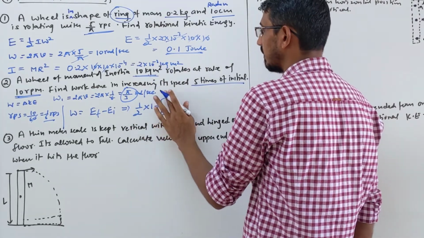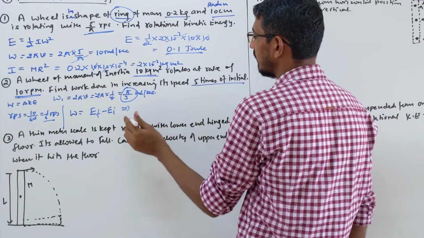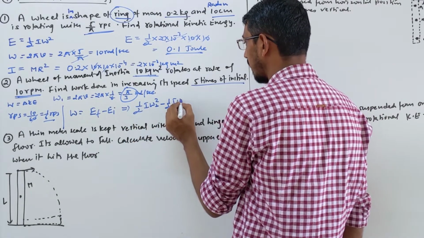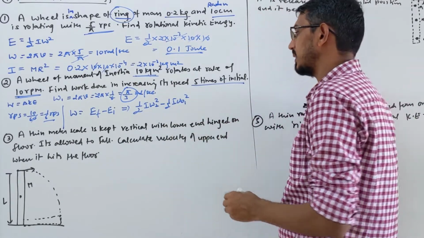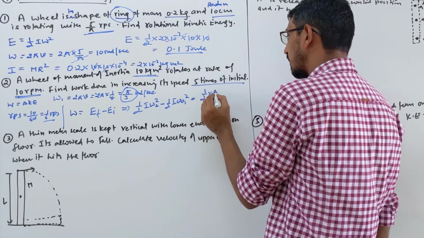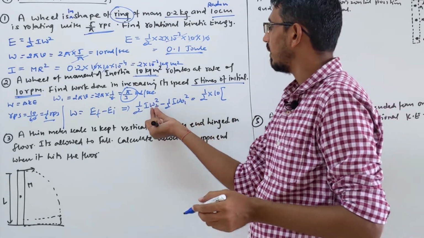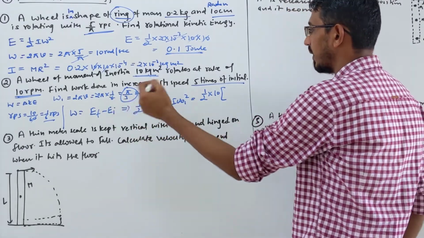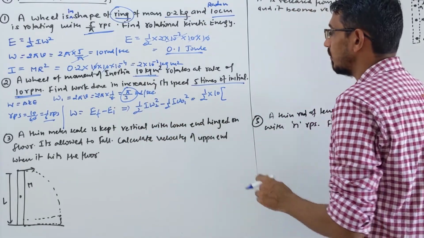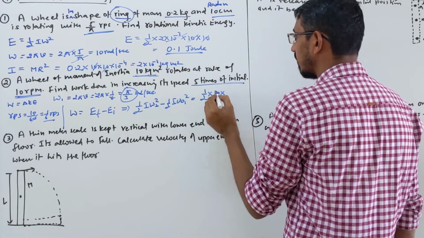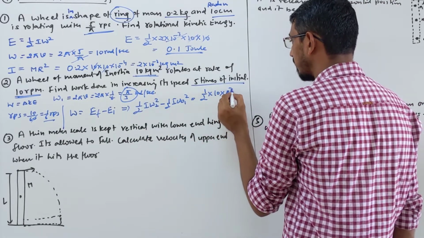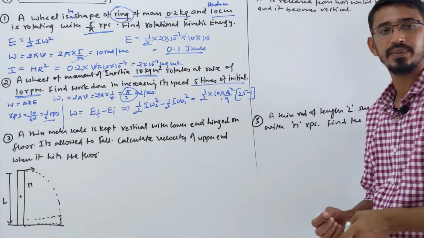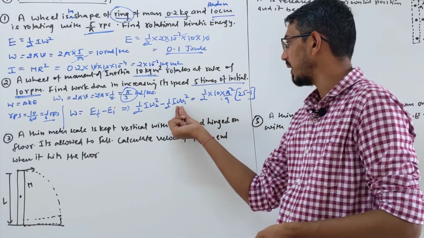If you are confused, let me write the full term. Half I omega 2 square minus half I omega 1 square, right? Now I am taking half I common, which is 10, and omega 2, the final velocity, is 5 times of this. This is the initial, right? So this term I also take common. So do not confuse, I am taking that common. When you take that outside, it becomes pi square by 9. Here what is remaining is 5 times, 25, minus 1. Hope you understood this, or you can do it separately.